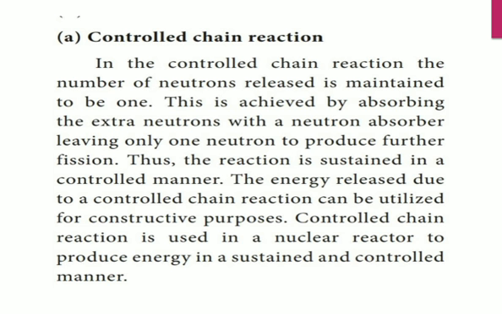The nuclear power plant produces electricity, with the help of which one? Nuclear reactions. In that nuclear reaction, a controlled chain reaction takes place. In the nuclear core having uranium, one neutron is bombarded on uranium to produce a chain reaction.